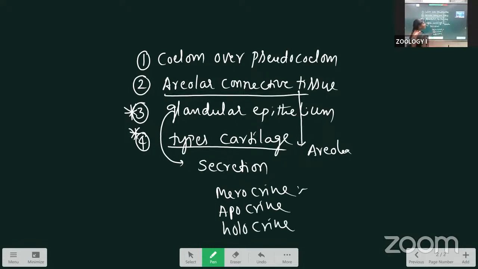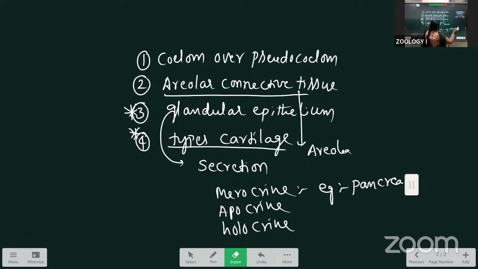What is the example for merocrine? The pancreas. In the pancreas, the secretions are released, but the cell content is not damaged.